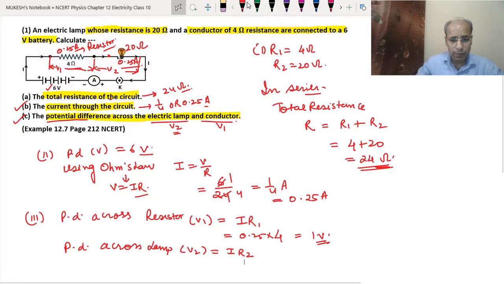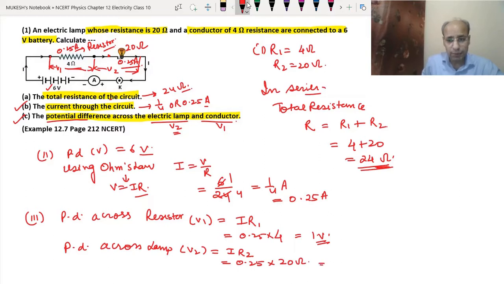I we have already, 0.25, and the resistance is 20 ohm. So 0.25 into 20 means we will have 5 volt. If we calculate 5 plus 1, it is 6, which is the 6 volt that we applied from the battery, as we learned while deriving the formula. So this is question 1, on the basis of series combination.